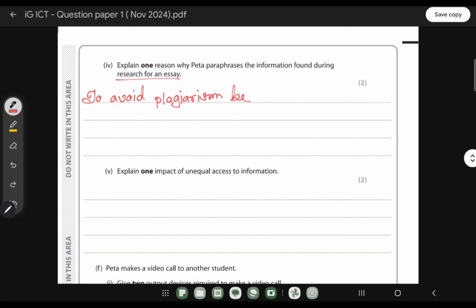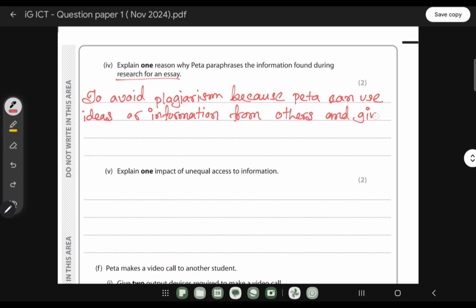To avoid plagiarism, because it's 2 marks, so we have to write here why. What's the reason? Because Peta can use ideas or information from others and give credit to the sources. That's it.